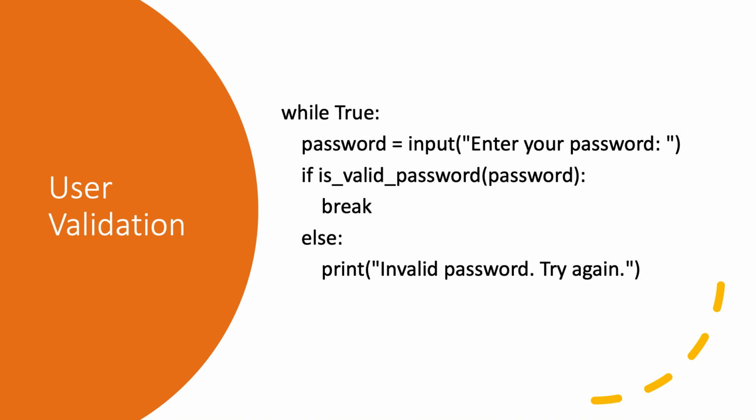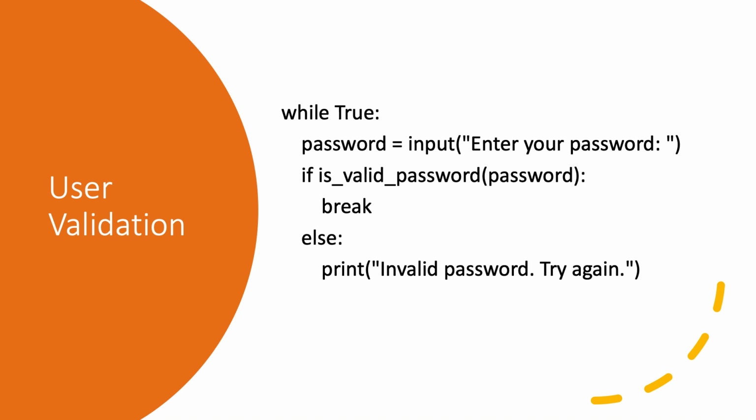Then the entered password is validated by the isValidPassword function, which takes one argument, the user's entered password. Now this function should have some requirements check to validate that the password meets all of them, like how many characters and what type of characters. Now if the password is valid, then the loop exits with a break statement. But if the password is invalid, then the loop prints out the message, "invalid password, try again," and then continues to prompt the user once again.